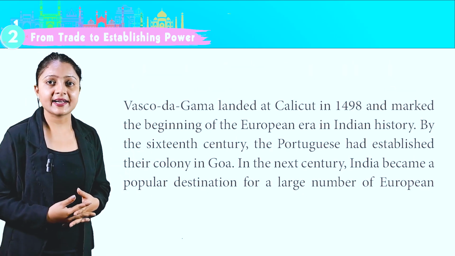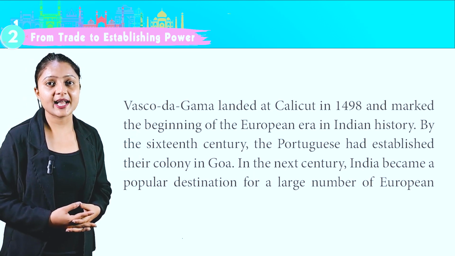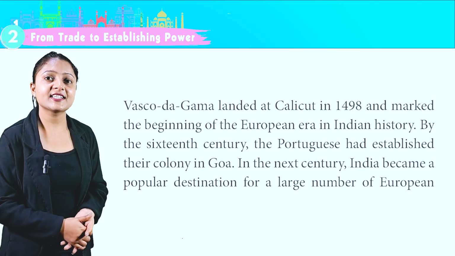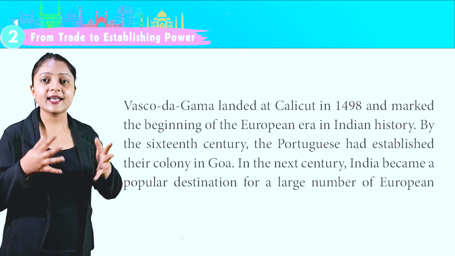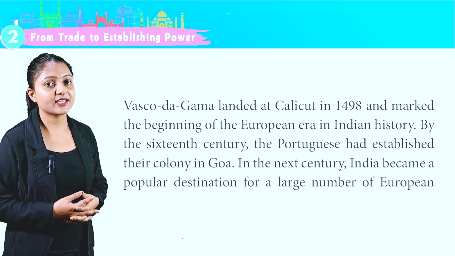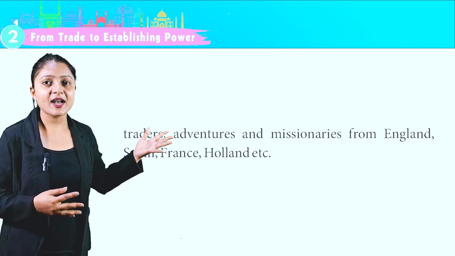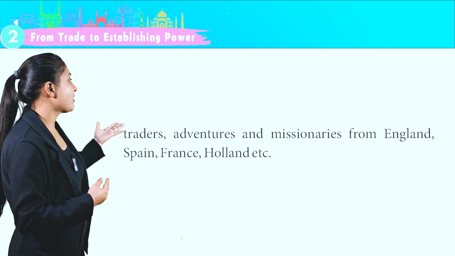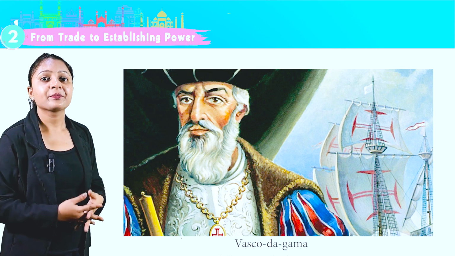Vasco da Gama landed at Calicut in 1498 and marked the beginning of the European era in Indian history. By the 16th century, the Portuguese had established their colony in Goa. In the next century, India became a popular destination for a large number of European traders, adventurers, and missionaries from England, Spain, France, Holland, etc. This is the image of Vasco da Gama.